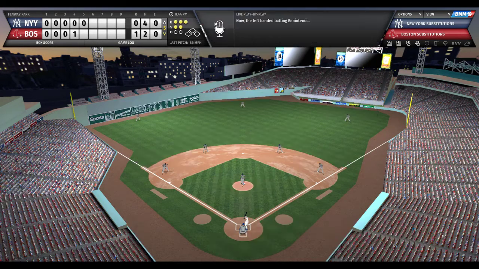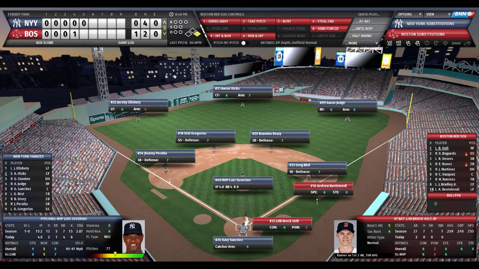Here's the pitch to Benintendi. Full count, and Benintendi works a walk. Benintendi, a very good base runner. 6 out of 10 speed, 8 out of 10 stealing ability. Here comes Brock Holt. Could play a little hit and run here.